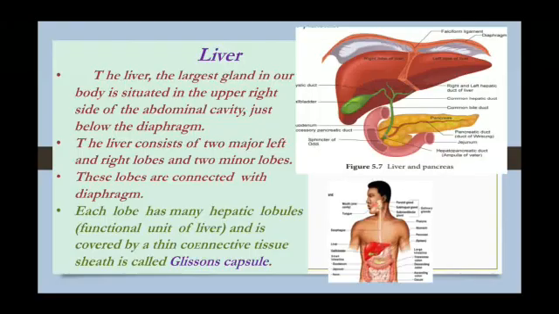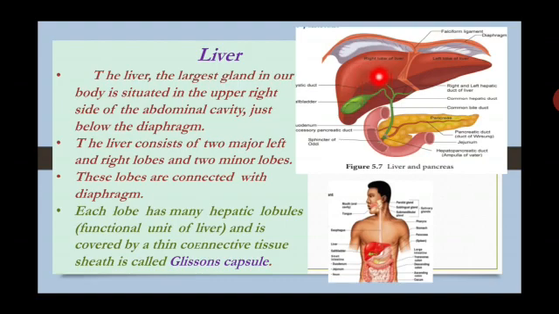So the liver is the largest gland in our body, situated in the upper right side of the abdominal cavity, just below the diaphragm. The liver consists of two major left and right lobes and two minor lobes also. These lobes are connected with the diaphragm. This is a diaphragm. Each lobe has many hepatic lobules.